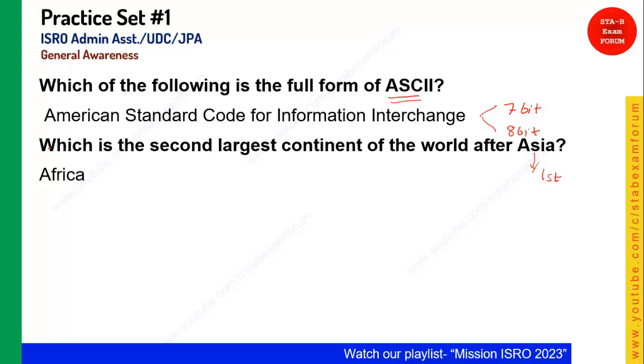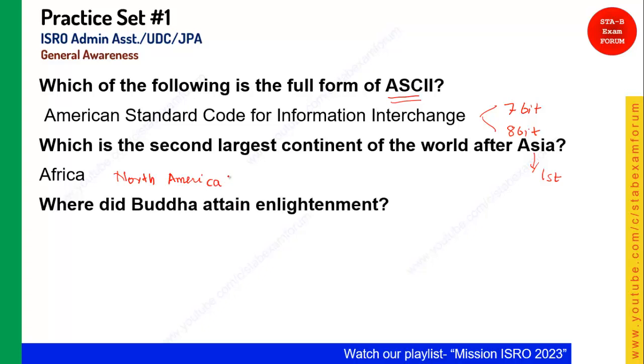If I ask one more question, what is the third largest continent of the world after Asia and Africa? Yes, it's North America, not Australia. It is the third largest continent in the world after Asia and Africa. Okay, let's see the next question.